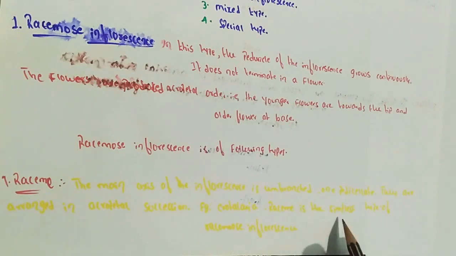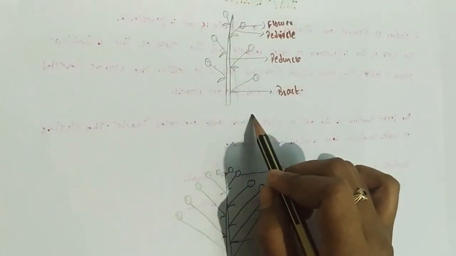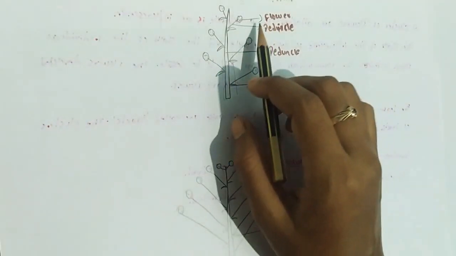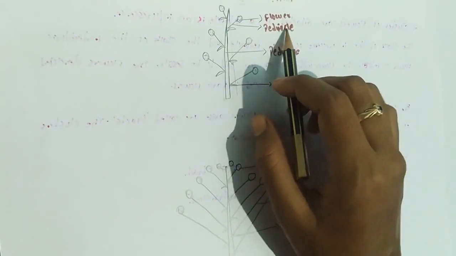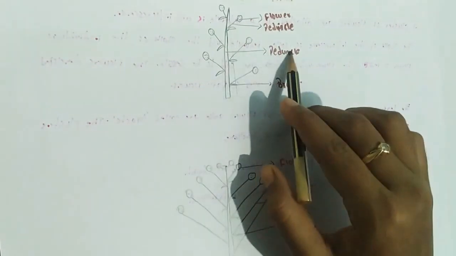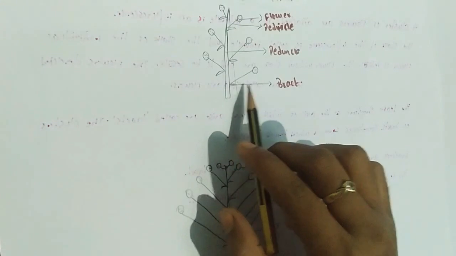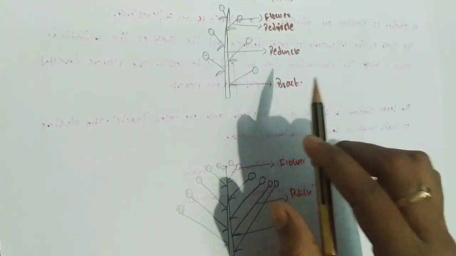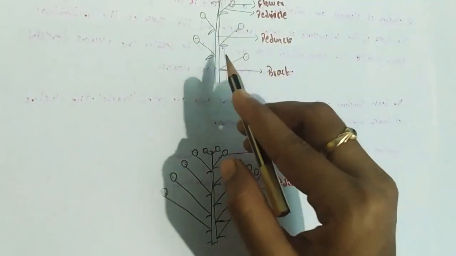Raceme is the simplest type of racemose inflorescence. These are the flowers, each with a pedicel, that is, a stalk. Next, the peduncle. These are the bracts, modified leaves or scales. The peduncle is the main axis of the plant.